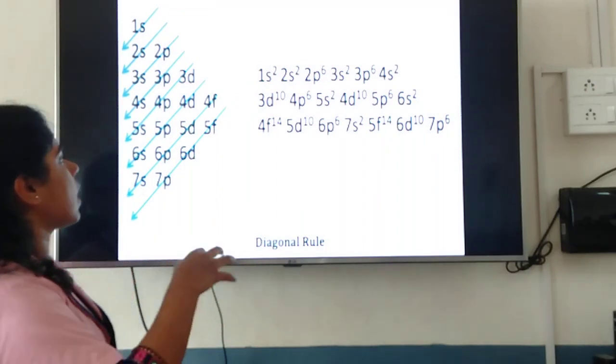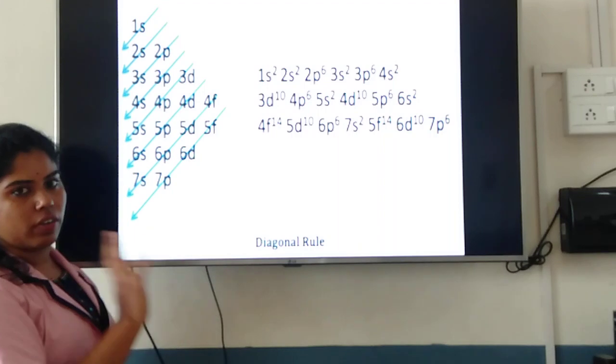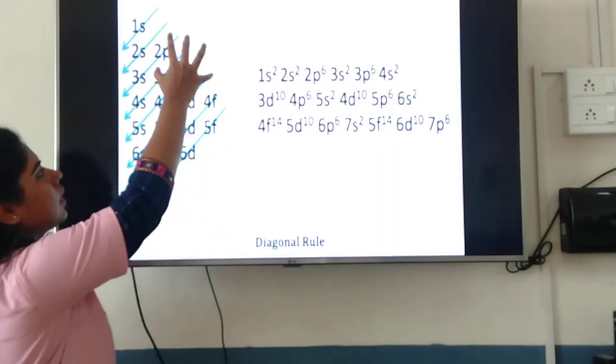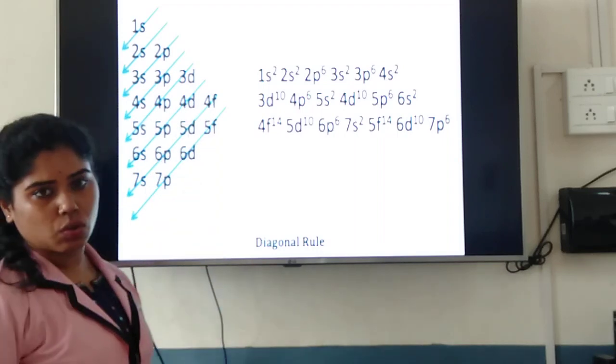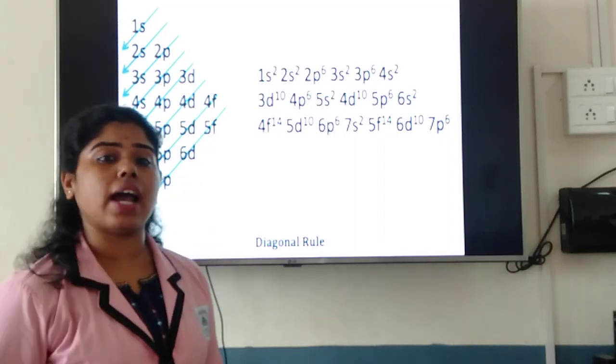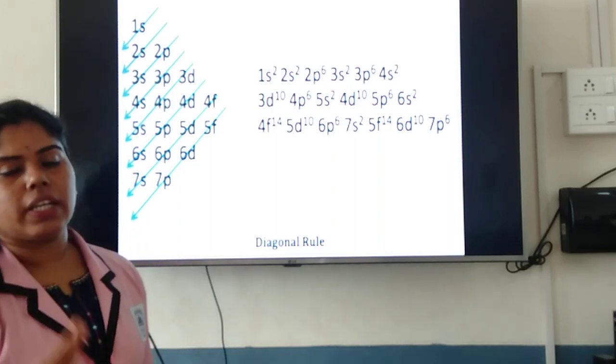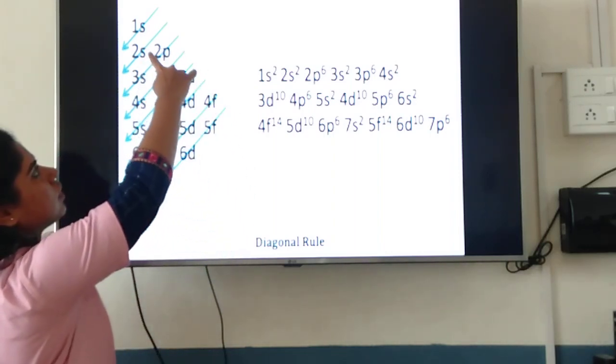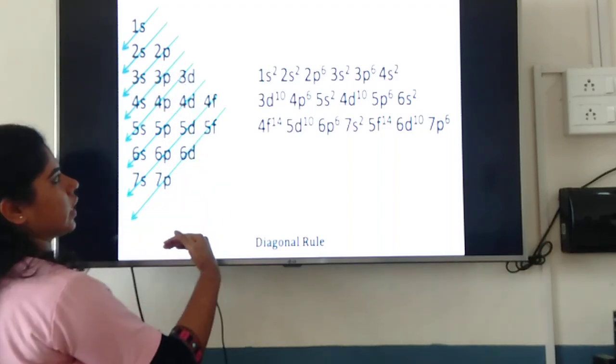Now, how to write this electronic configuration? Just have a look here. There is a rule called the diagonal rule. How this diagonal rule has come, you will be learning in the next chapter. So here you have the way of writing the electronic configuration.